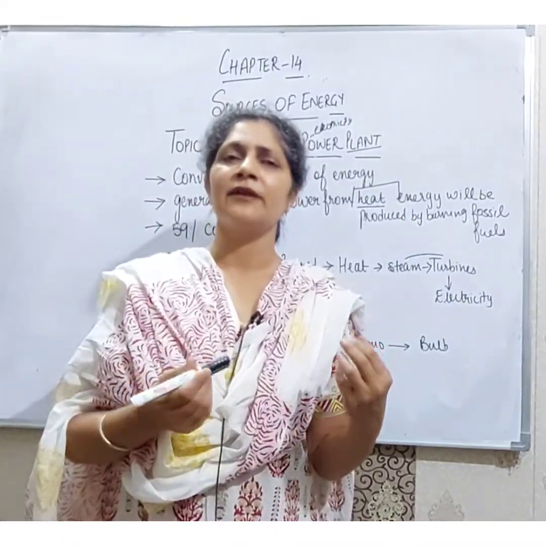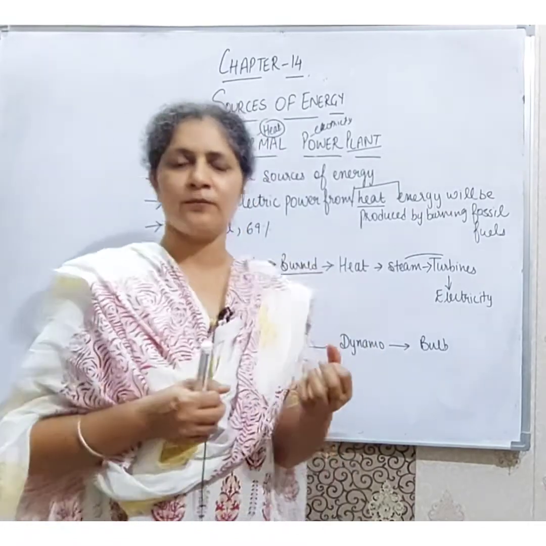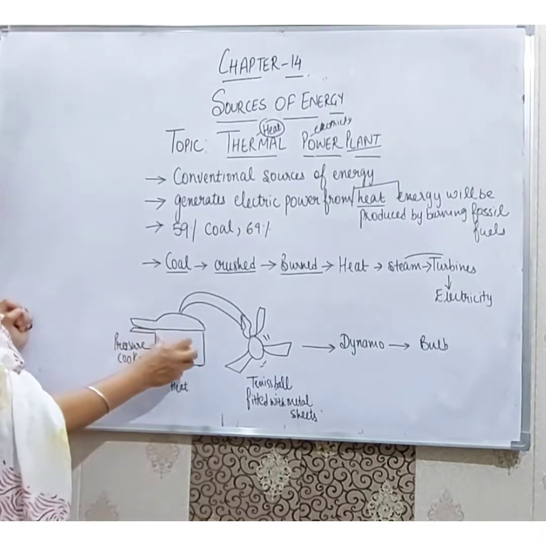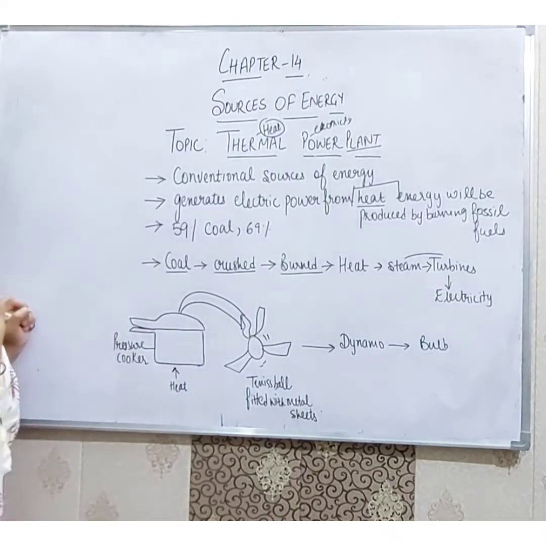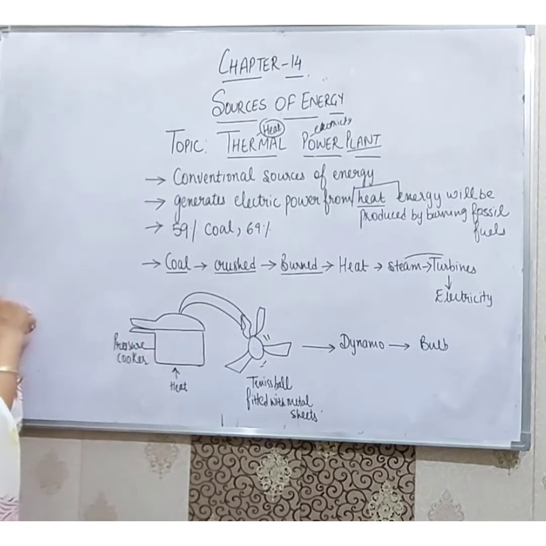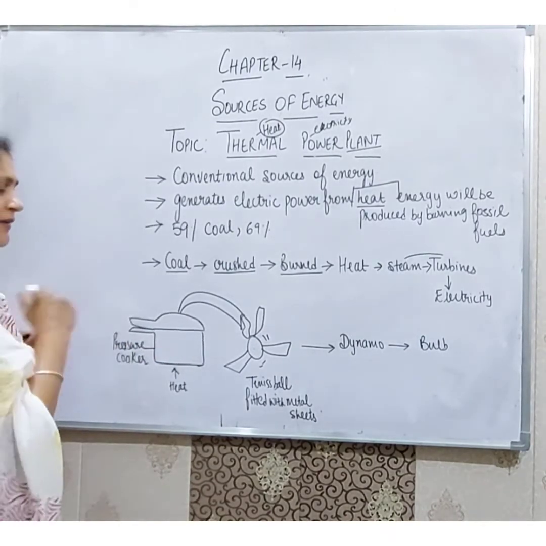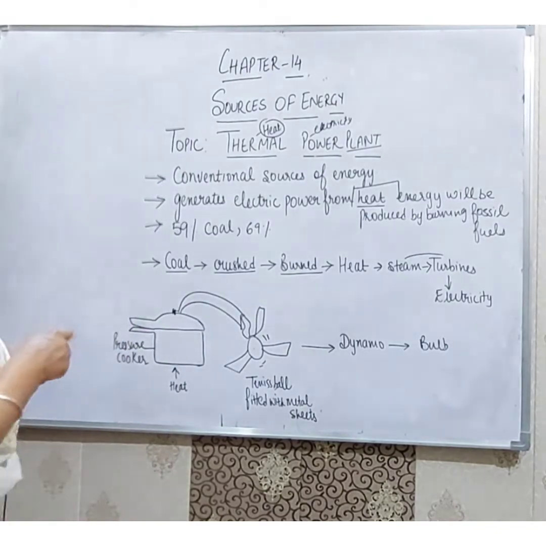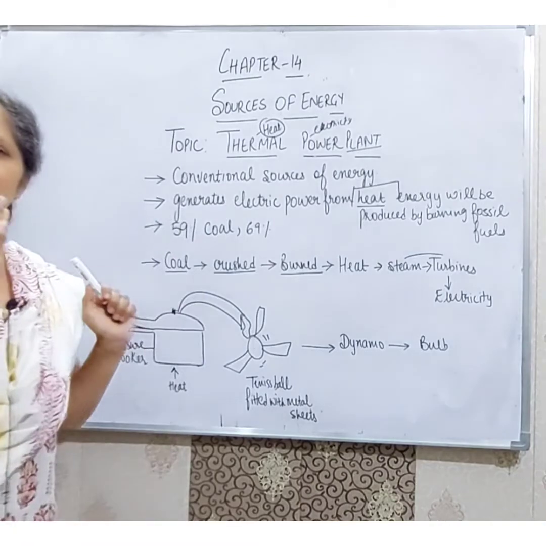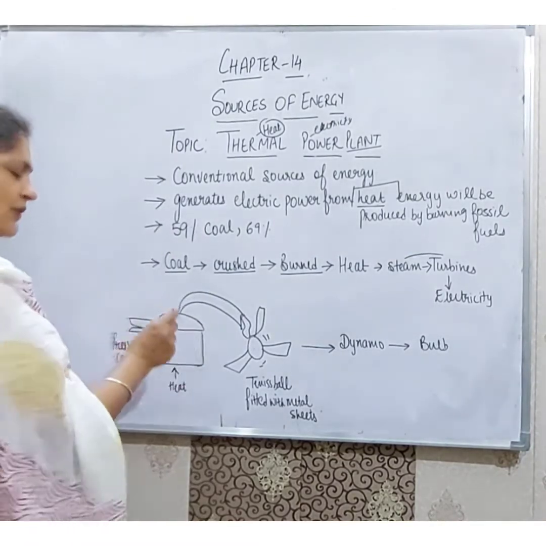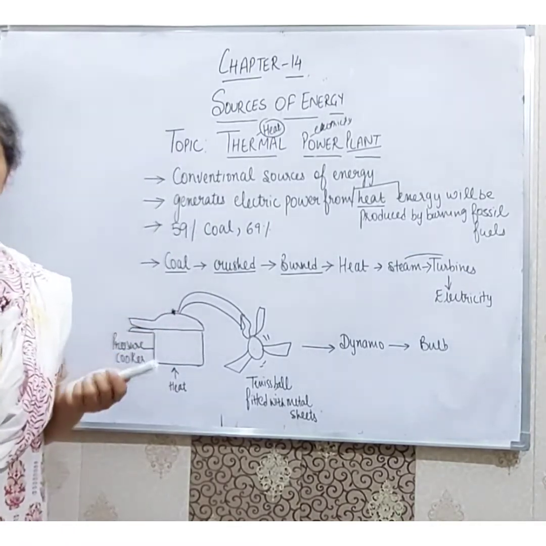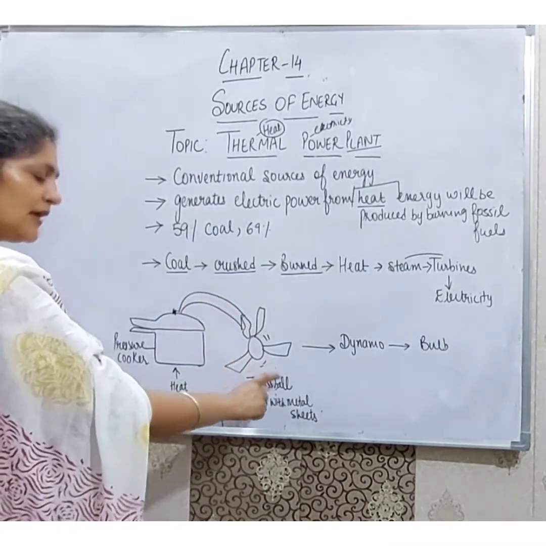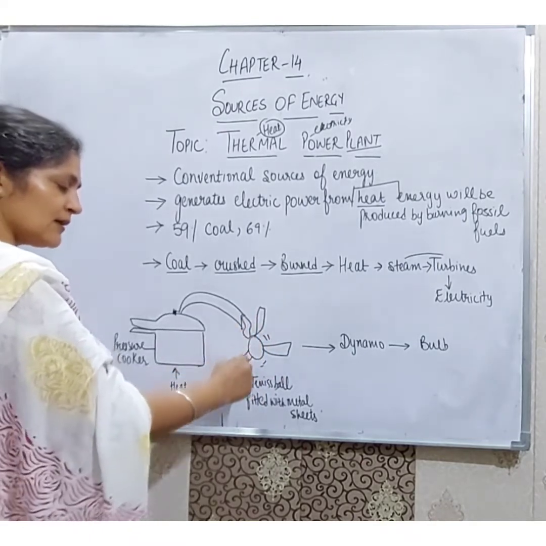A simple activity or example is also shown in your book, in which we have taken a pressure cooker. Right students, we put water in the pressure cooker, and when we heat this pressure cooker, as we always see in our home, there is a whistle and a lot of steam is produced. Why is steam produced? When the temperature of the water rises, it produces steam or vapors. This steam will rotate the blades of this metal sheet.